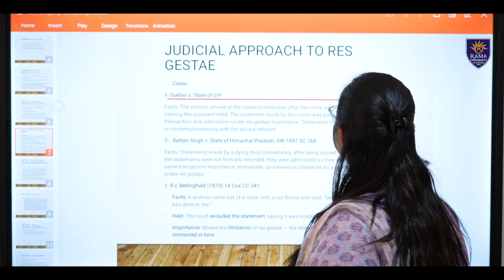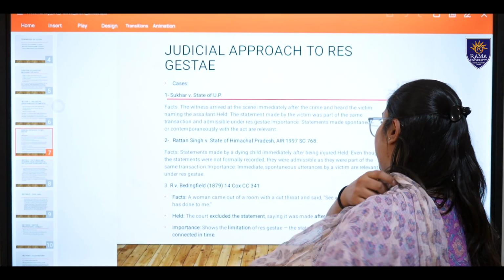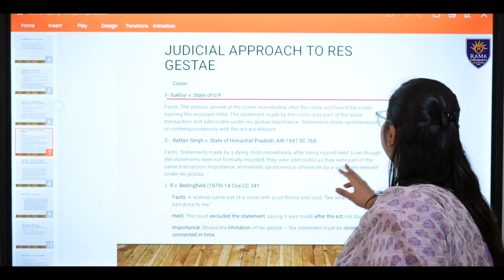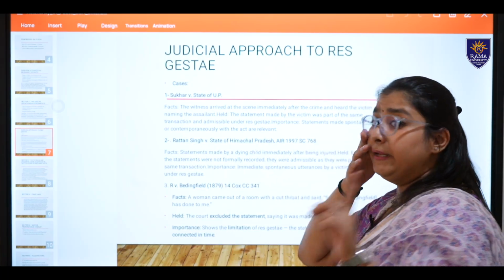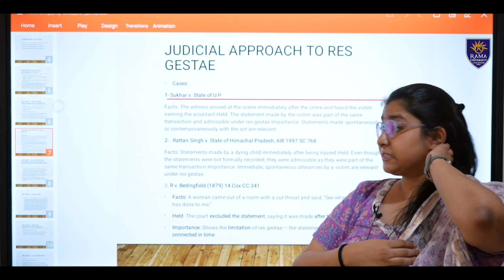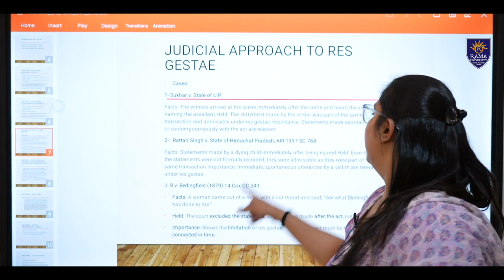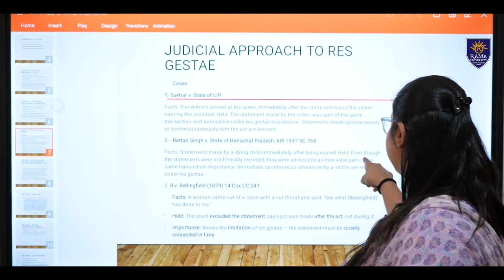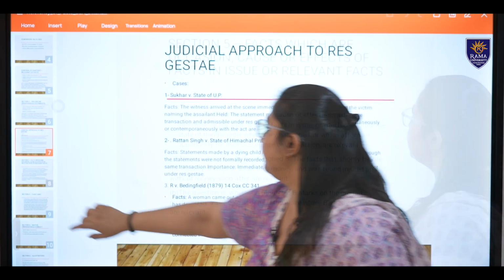Next, Ratan Singh versus State of Himachal Pradesh. Statements made by a dying child immediately after being injured. Same thing. Held admissible even though the statements were not formally recorded. A dying declaration has a proper rule, it has to be recorded properly, but still, as the statement was made after being injured, this was accepted. Fine.